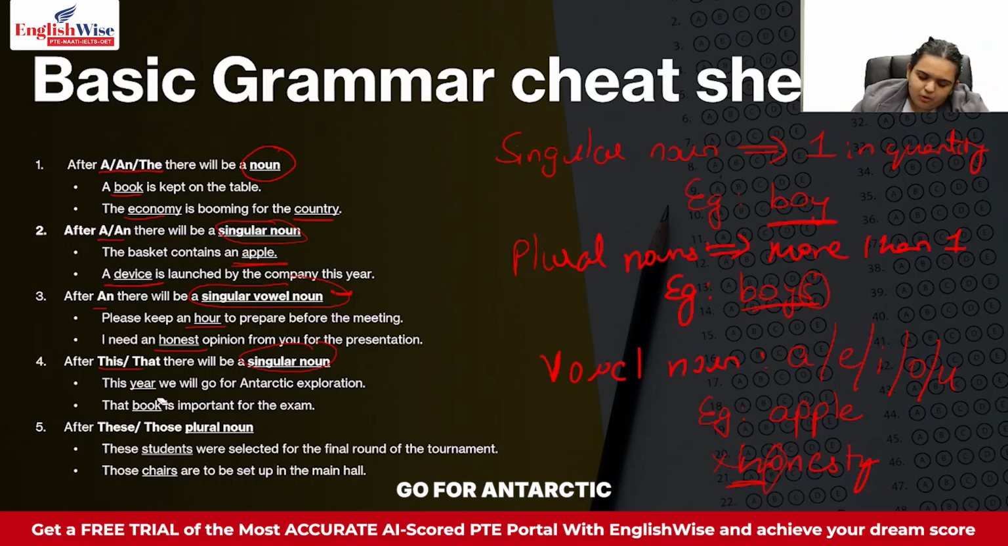This year we will go for Antarctic exploration. So this year, that means this particular year, we are going for Antarctic exploration. Okay, that book is important for the exam. Again, I'm only referring to one book over here. I'm not saying books, because that's wrong grammar. After this or that, you always put a singular noun, that is one in quantity.